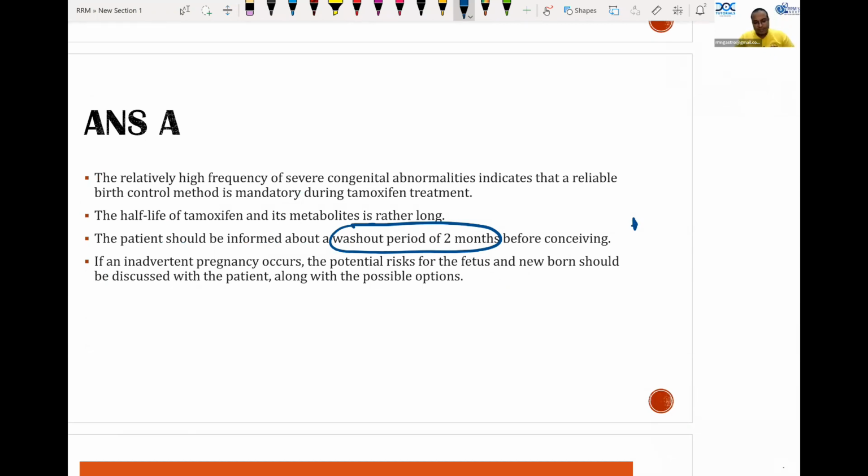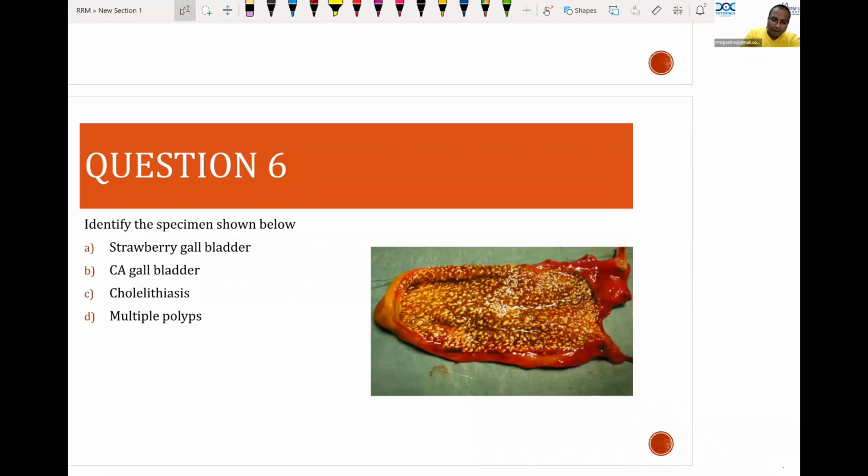I don't know why this question, being a repeat question, causes so much confusion among the students. This question has been repeated multiple times, not 1 time or 2 times. The same image has come in the AIIMS exam and previous old National Board exams. Every year we get this exam question.